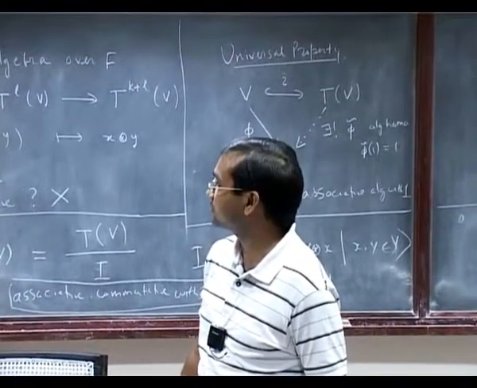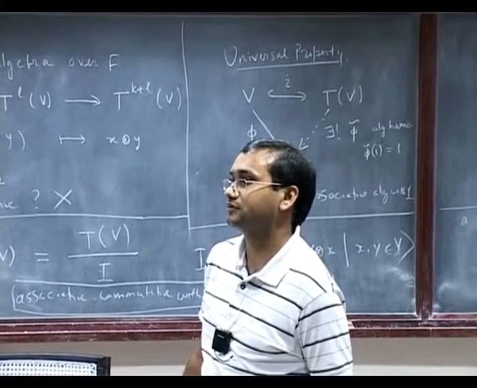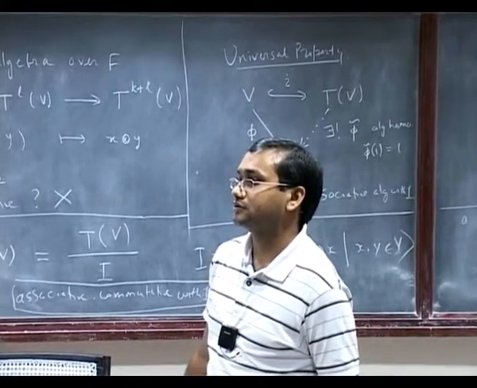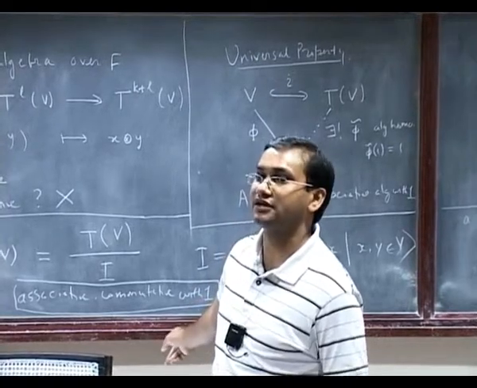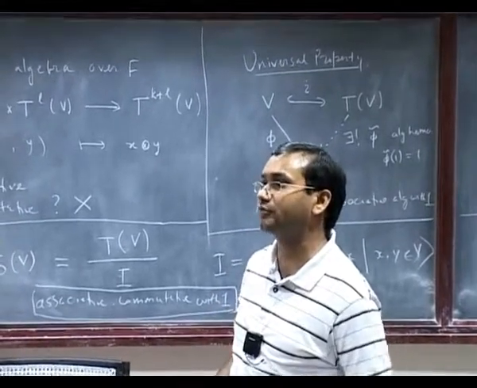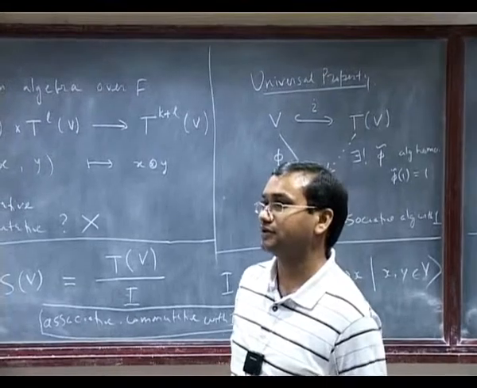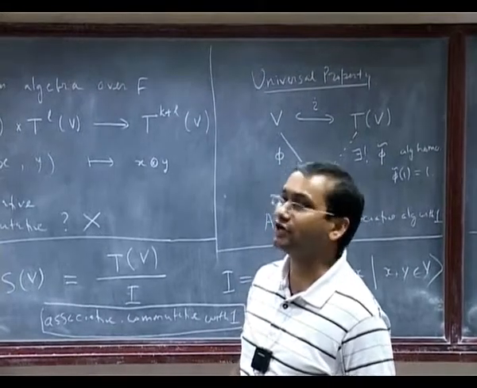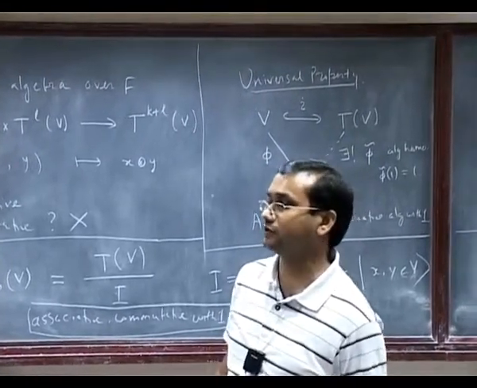No, that's not clear. We have gone modulo x tensor y minus y tensor x. That means I have to put x tensor y equal to y tensor x. So if I want to take say E1, E2, then I don't need to take E2, E1 because that's supposed to be equal.